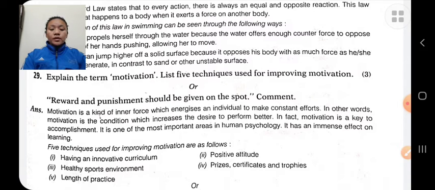Reward, prize money, prize also acts as a motivation to motivate the players to participate in sports. Punishment is also a motivation. Punishment is a negative motivation which also helps to motivate the person.